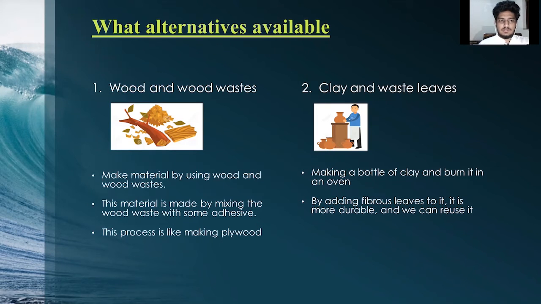As a first alternative, we can make a bottle with wood and wood waste. In this method, wood waste is mixed with glue and compressed to form a bottle. As a second alternative, we can make a bottle by mixing some clay and waste leaves. By adding fibrous leaves to it, it's more durable and we can reuse it.